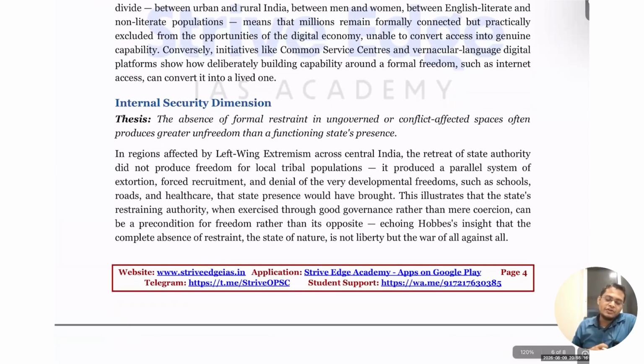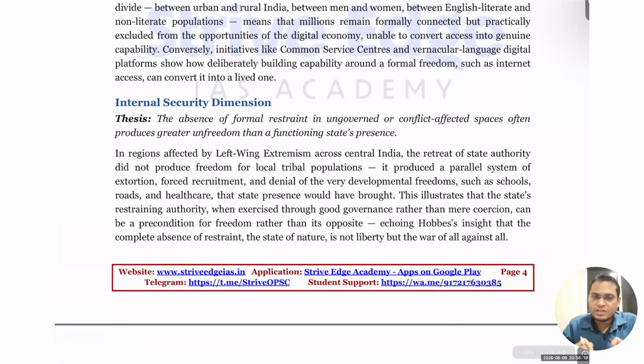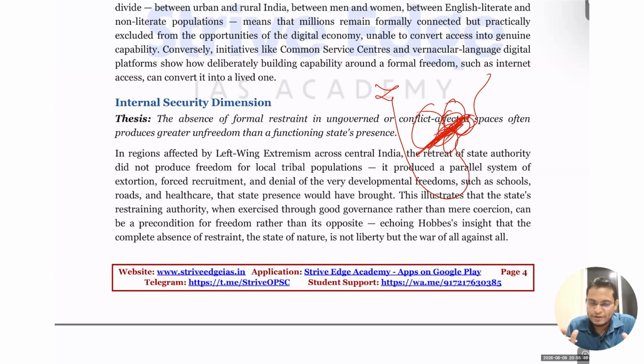The next is the internal security dimension. Dekho, in tribal areas, sometimes tribals revolt when they see that the government is intervening too much in their internal affairs. But in the tri-junction area of India, where Telangana, Andhra Pradesh, and Odisha meet, they are the least governed. Because it is a border area, no one is concerned about it. This area is a breeding ground for left-wing extremism to flourish.